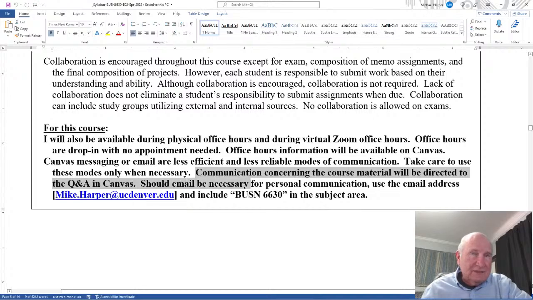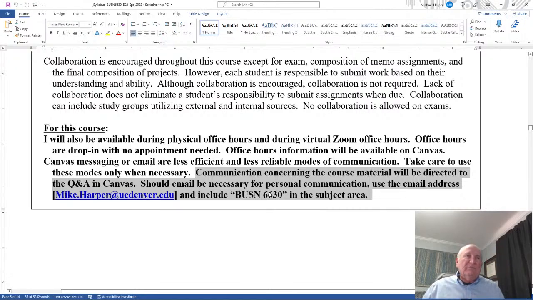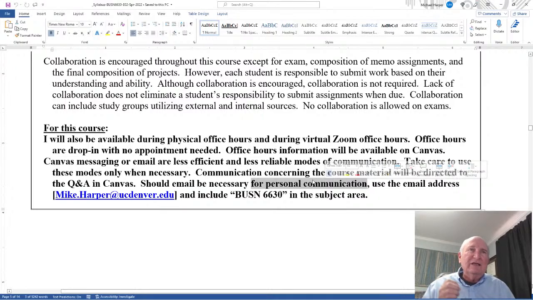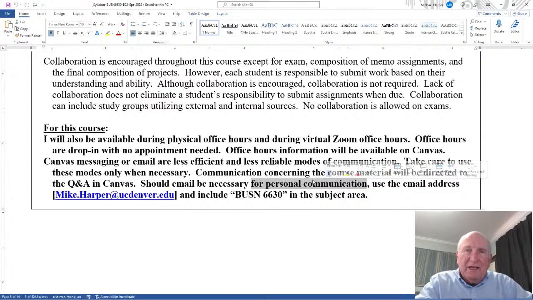Should email be necessary for personal communications, use the email, there's my email, and include BUSN 6630 in the subject area. I teach multiple courses. Make sure you let me know what course you're in. Now I say for personal communication, if you use email to ask questions about the material, I'll probably answer it, but I'll probably copy it and put it in the Q&A and say, this belongs here.